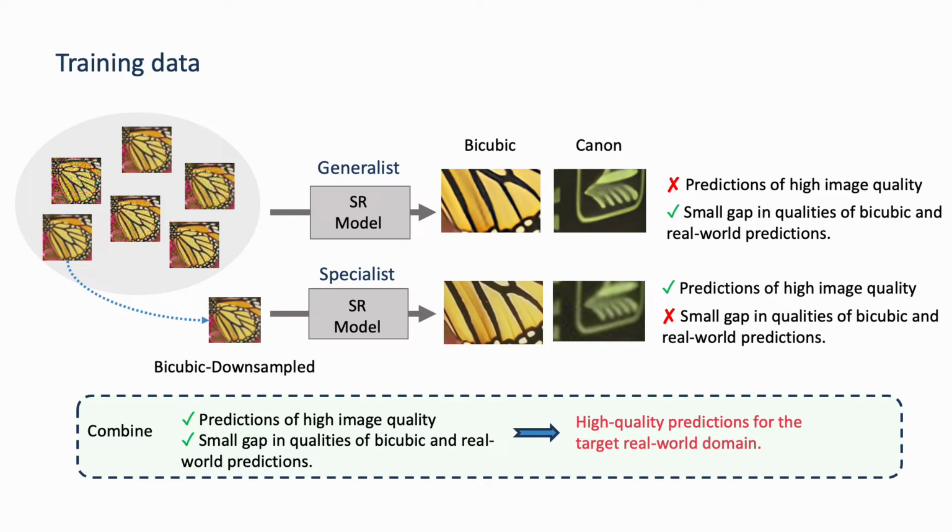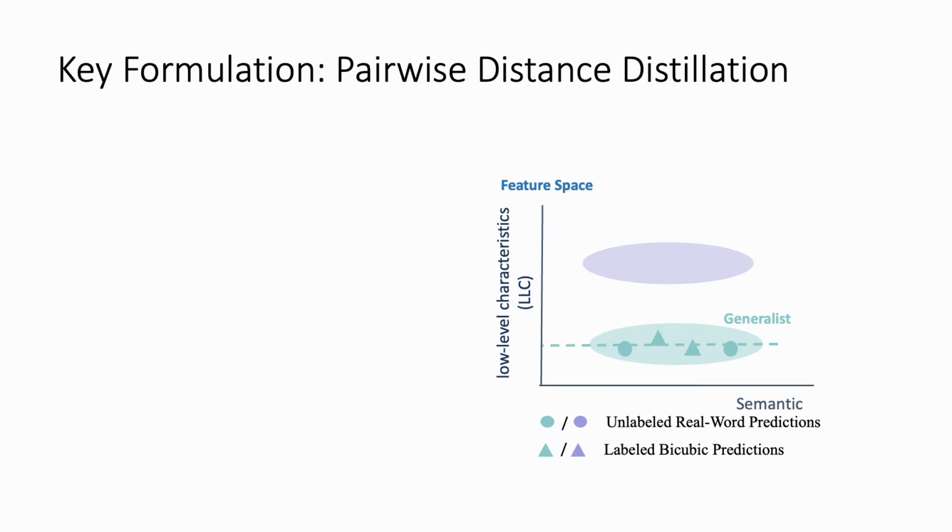Our motivation is to combine the advantages of the pre-trained generalist and specialist so that we can obtain high-quality predictions for a target real-world domain. To achieve this aim, we derive a pairwise distance distillation method to complete the unsupervised learning for target real-world data. The main idea of our method is to distill the intramodal relationship of the generalist to the bicubic specialist.